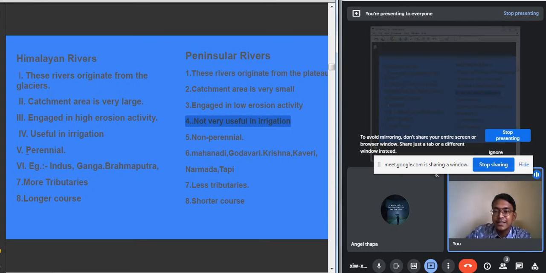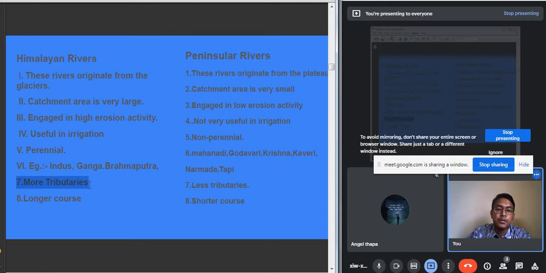As I said, the Himalayan rivers are perennial, that means they have a continuous supply of water, and the peninsular rivers are non-perennial, that means they are seasonal. Some examples of the Himalayan rivers are the Indus, Ganga, and the Brahmaputra. And some examples of the peninsular rivers are the Mahanadi, the Godavari, the Krishna, the Kaveri, the Narmada, and the Tapi.